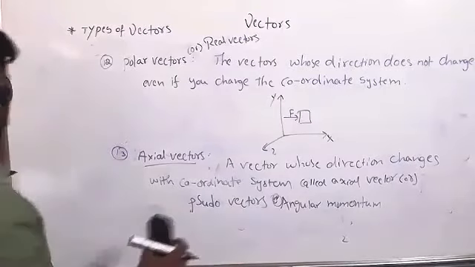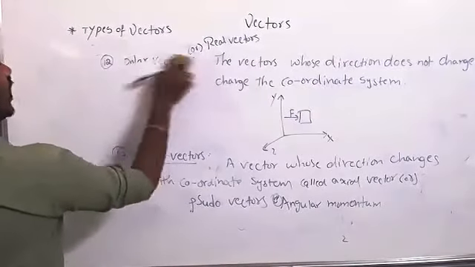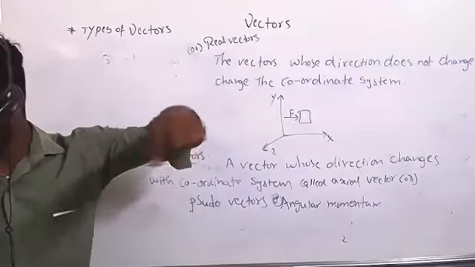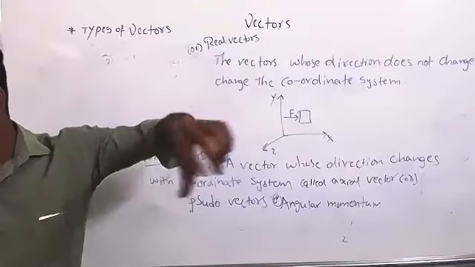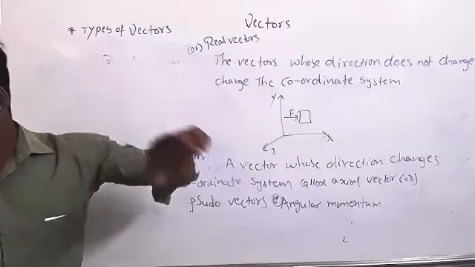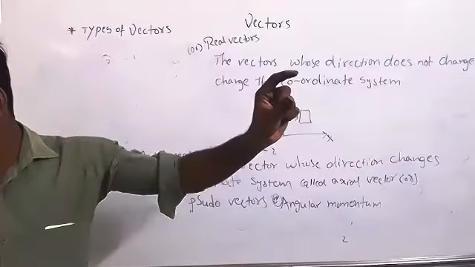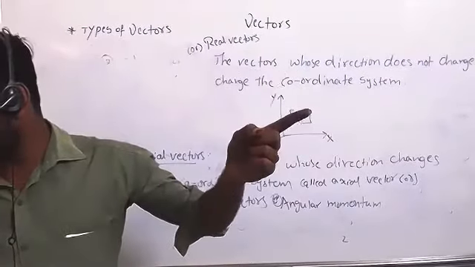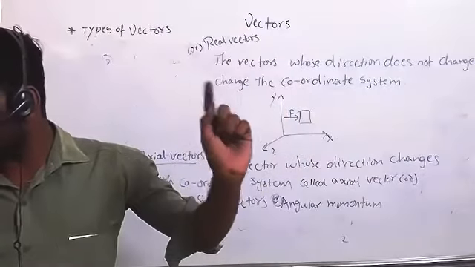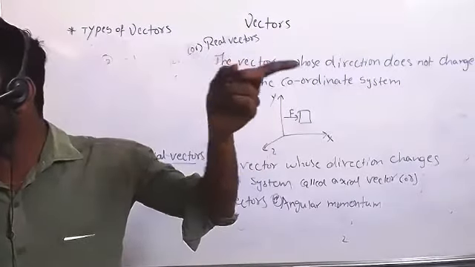So what do you mean by angular momentum? Can you please explain that? See, angular momentum, when any particle is revolving around, like when the Earth is revolving around the sun. When a particle is moving with velocity, that is linear momentum, right? A particle having mass and velocity. But the same particle, when it is moving in a circular path, you should not say it has momentum, it has angular momentum.